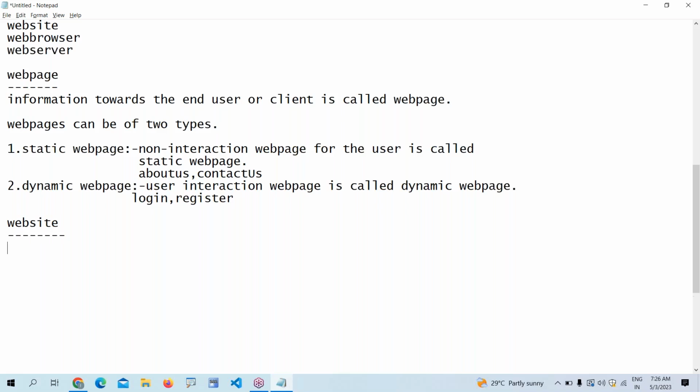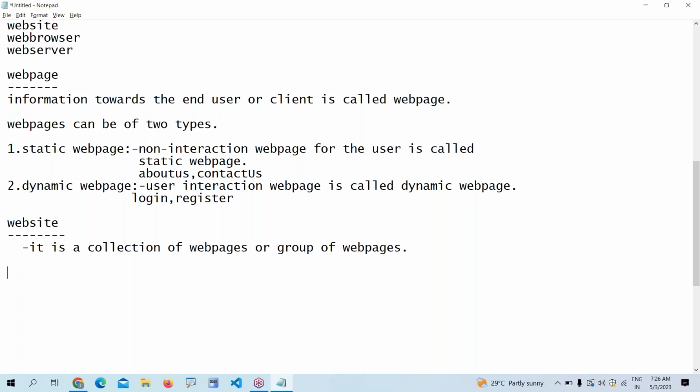Next, we are talking about a website. What is a website? Actually, a website is a collection of web pages. Very simple. It is a group of web pages, and a group of web pages is called a website. If you open any website, we are going to see a group of web pages. That is called a website.